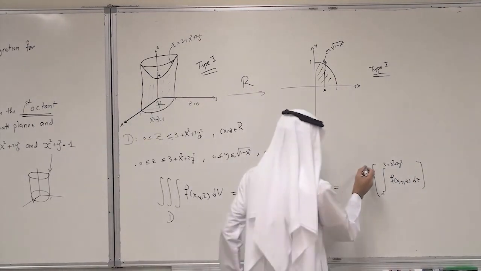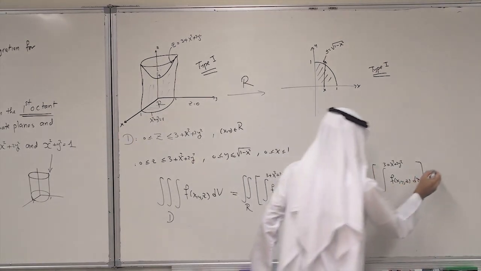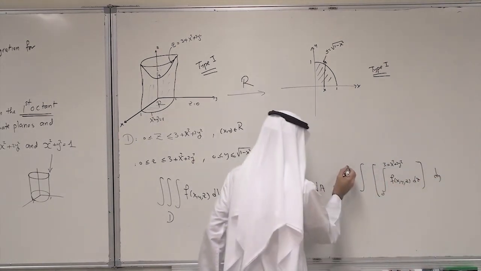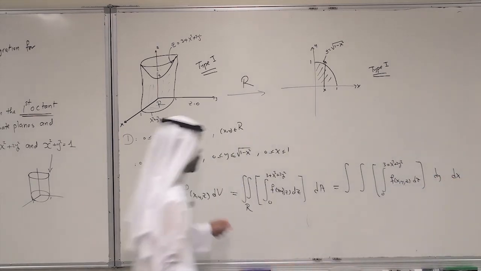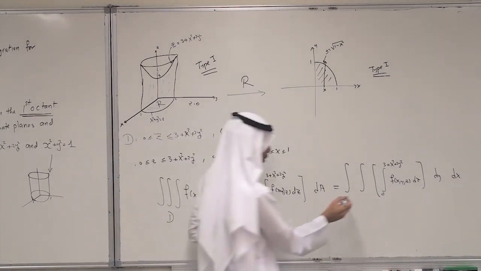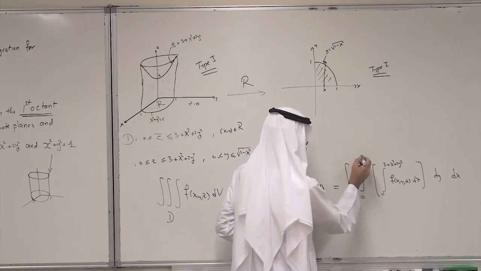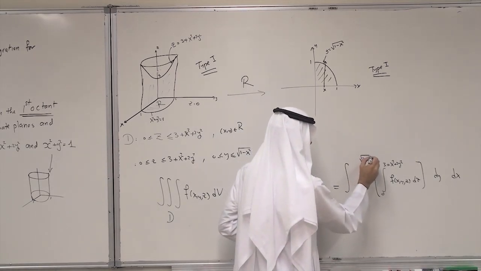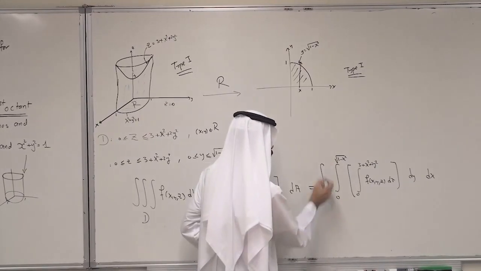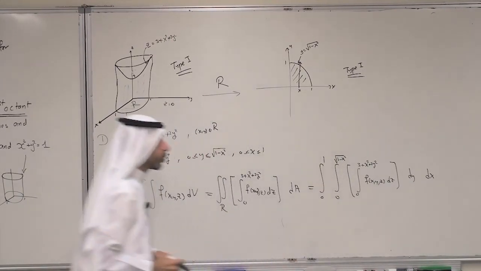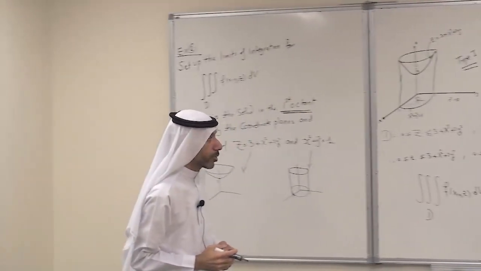First with respect to y, then with respect to x. The limits of y are 0 to root 1 minus x squared, and the limits of x are 0 to 1. So this is how to set up the limits of integration.